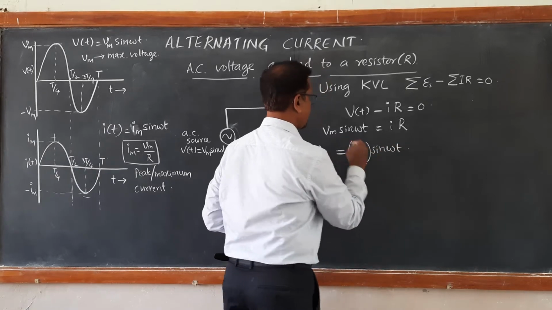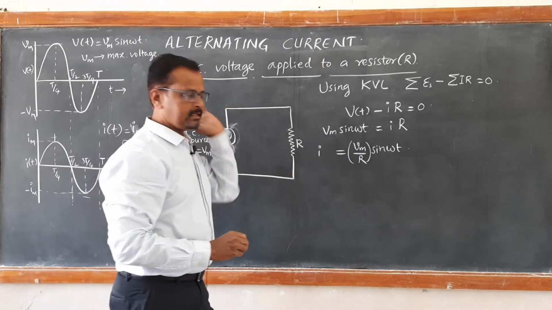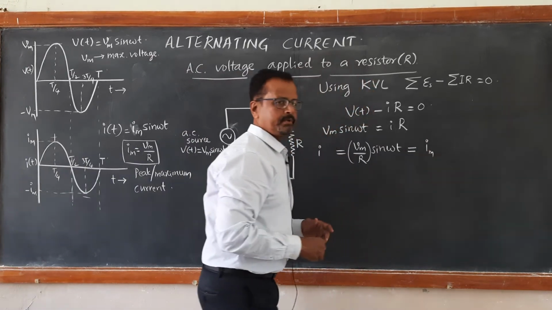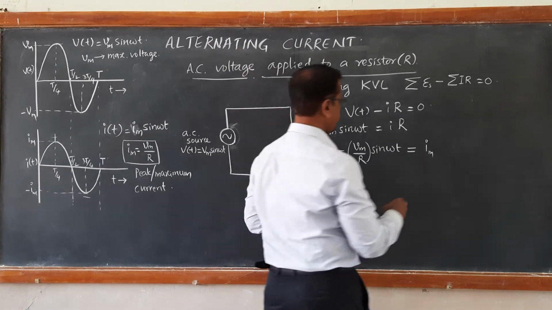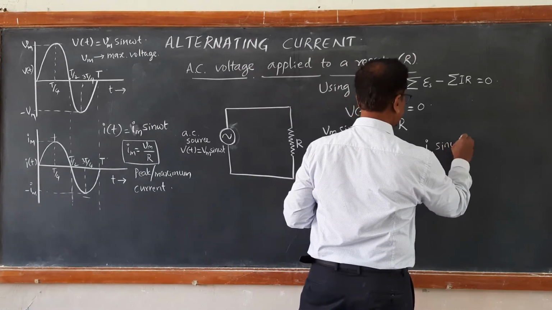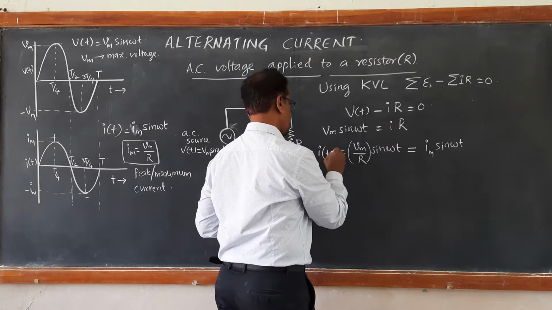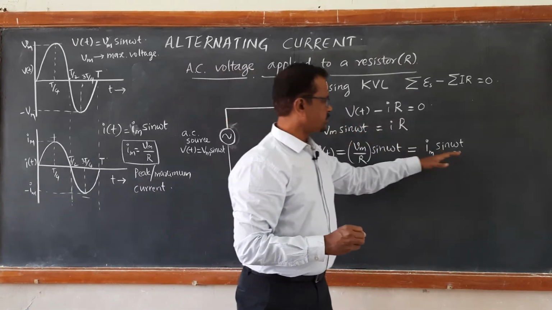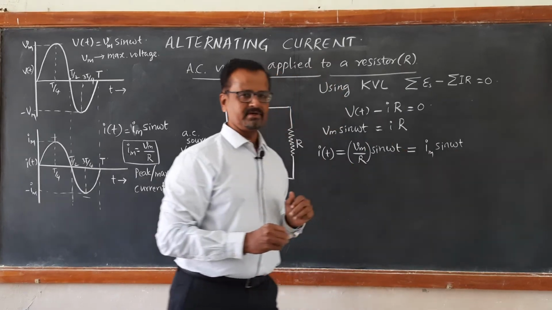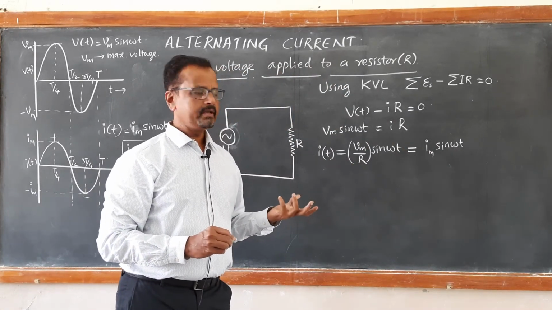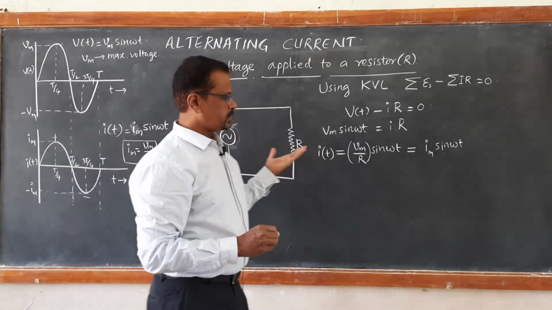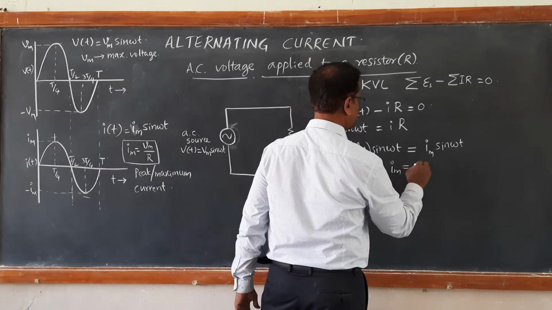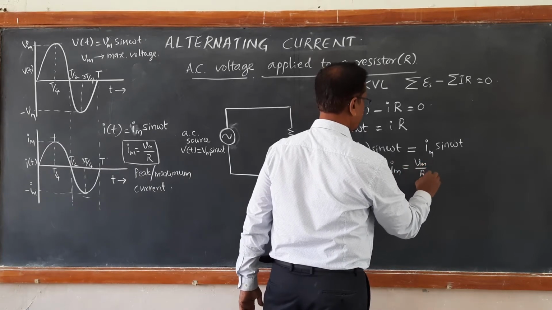So, Vm upon R we can keep in a bracket, so that I get another form, that is, I am writing it as Im, M for maximum, Im sin omega t. So, it means the current is also a time dependent function, which is also varying with respect to time t as a sine function. So, it is also varying between plus Im and minus Im. Where we got here, Im is equal to Vm upon R.